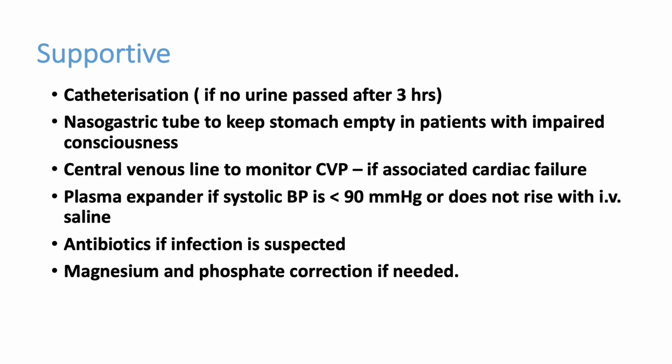Now, other supportive therapies are catheterization. Urinary catheterization should be done to know the urine output. A nasogastric tube should be placed. Patient should start NG tube feeding. Central line is required in most of the patients who are admitted in ICU. Plasma expanders are not required until we correct the intravascular volume with normal saline. Even after that, if it is persisting, then we can give plasma expander like albumin. Only albumin is recommended.